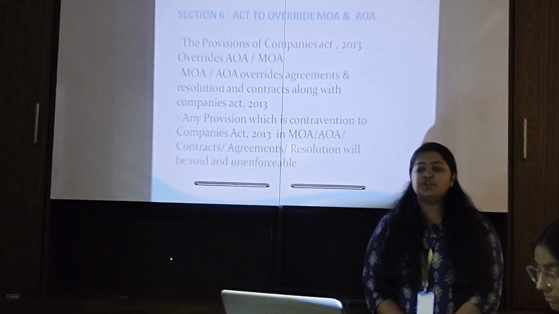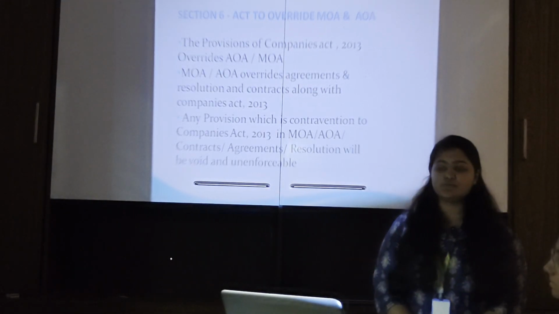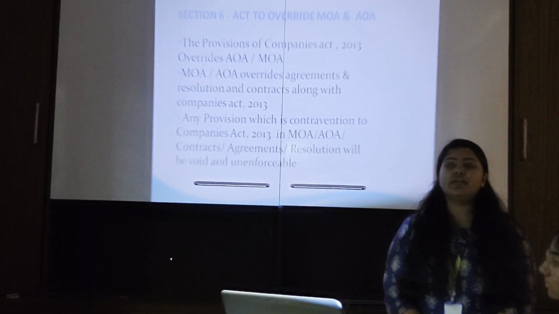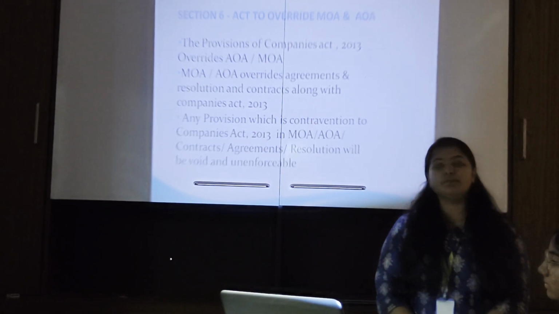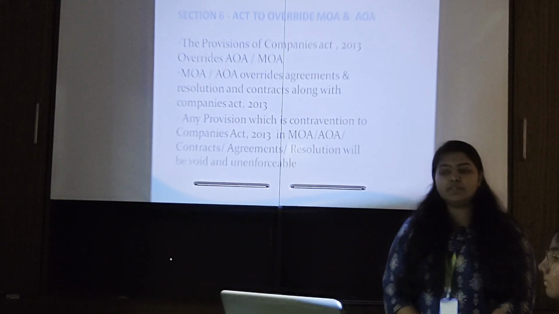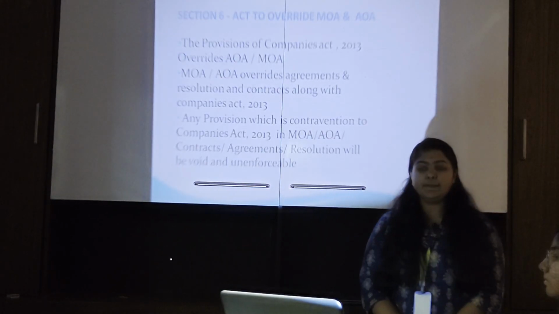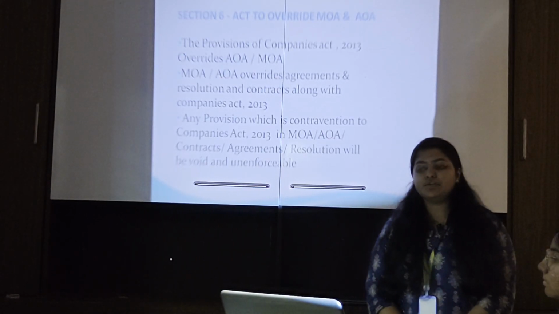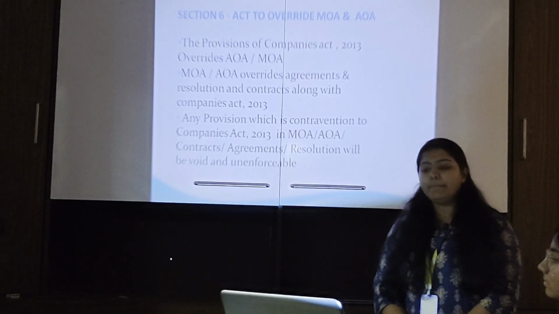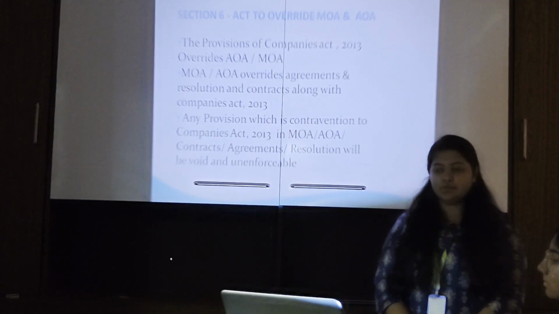Section 6. Act to override Memorandum of Association and Articles of Association. The provisions of the Companies Act 2013 override the Articles of Association and Memorandum of Association. AOA and MOA override agreements, resolutions and contracts, along with the Companies Act 2013. Any provision in the MOA and AOA, contracts, agreements or resolutions which is in contravention of the Companies Act 2013 will be void and unenforceable.